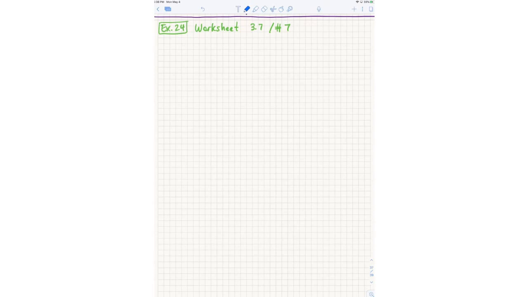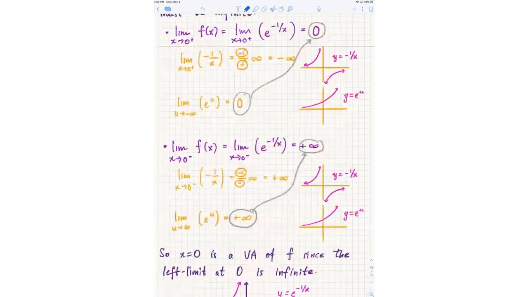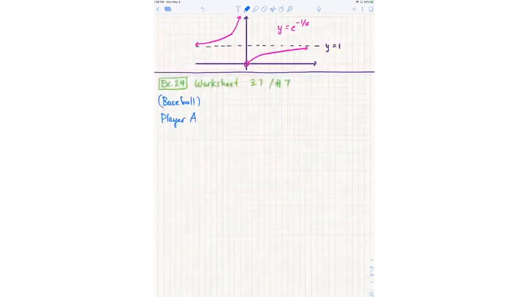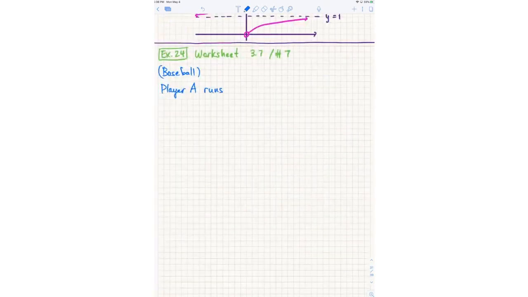So, baseball. Player A runs from home plate to first base at a speed of 20 feet per second.